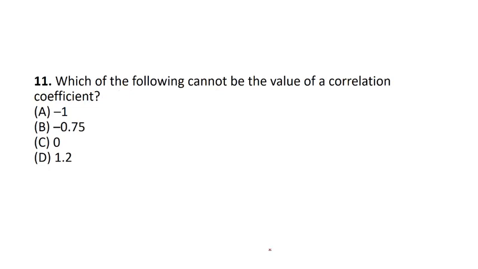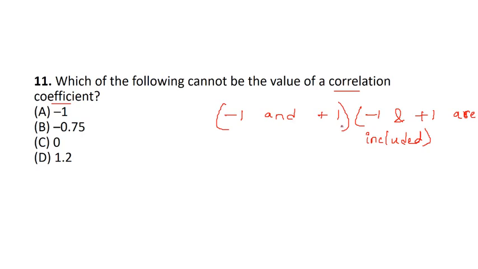Next question, which one of the following cannot be the value of correlation coefficient? So we need to know that the value of correlation coefficient lies between -1 and +1, where -1 and +1 are also included. So this is included, this is also, but it cannot be more than 1. So D will be our correct answer.